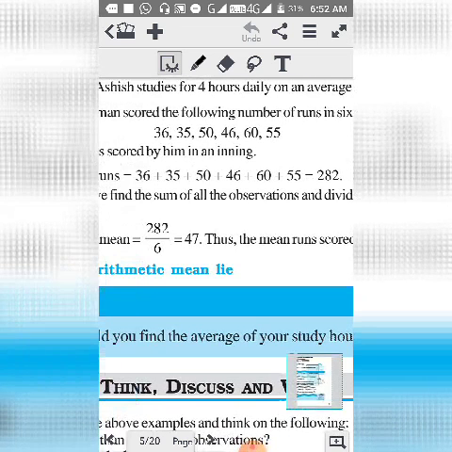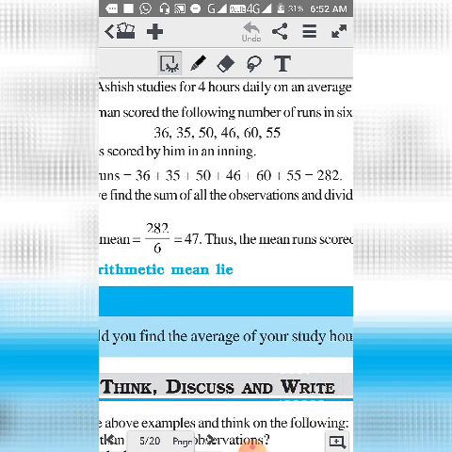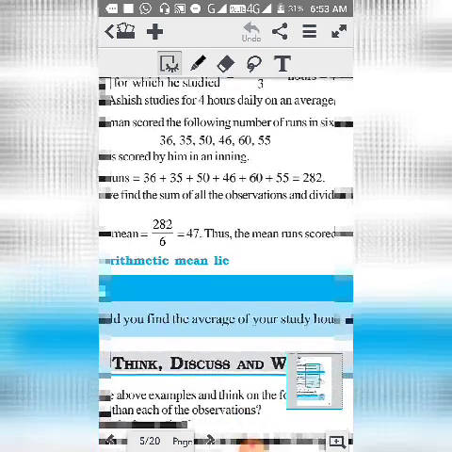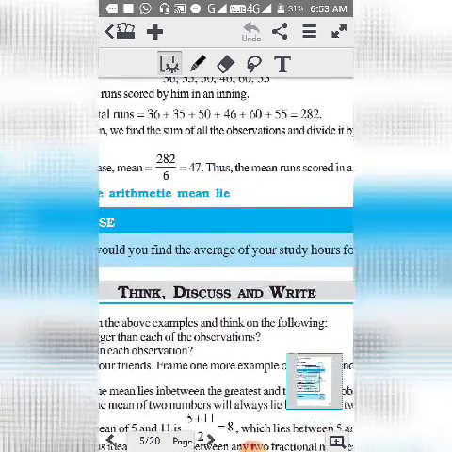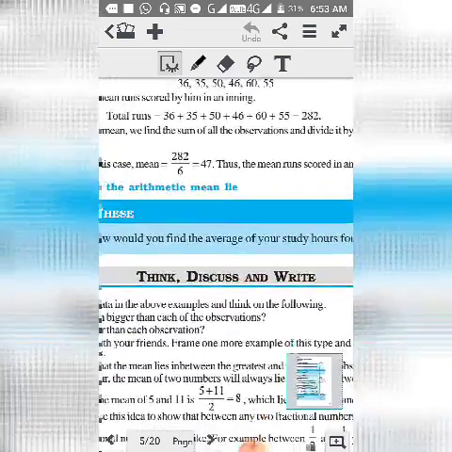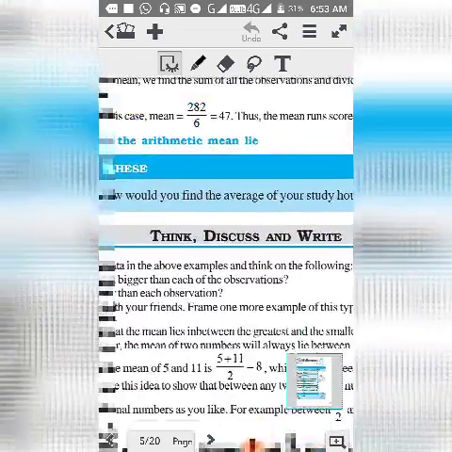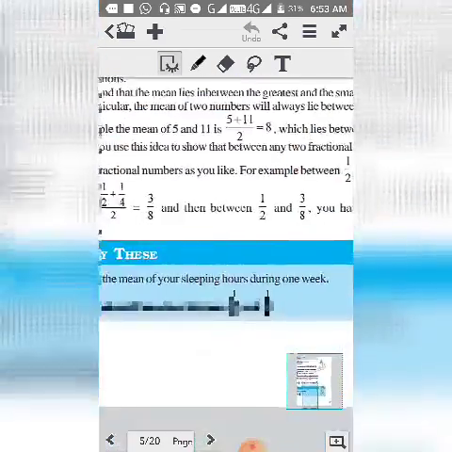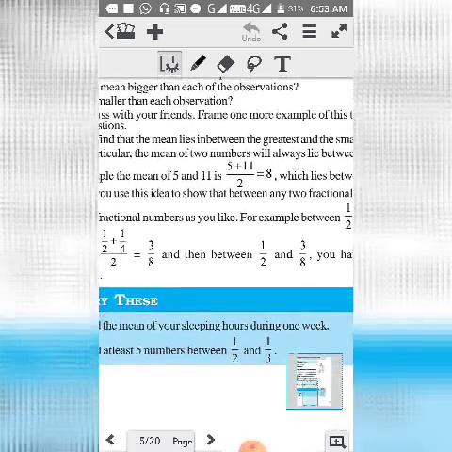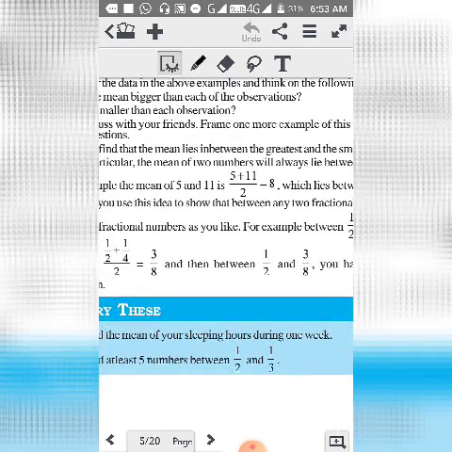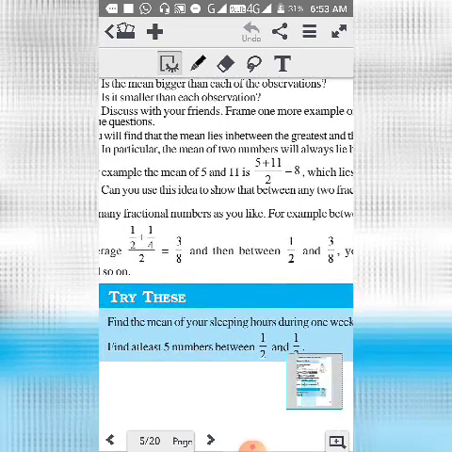You will add all of them, 36 plus 35 and so on, and then divide by 6, because there are 6 different days he has scored these scores. That is how you find the average. This is the first part, that is called the arithmetic mean. So whenever we find arithmetic mean, we do it in this way. We add everything and then we divide by the total number.